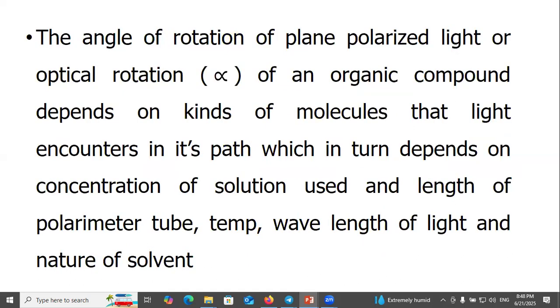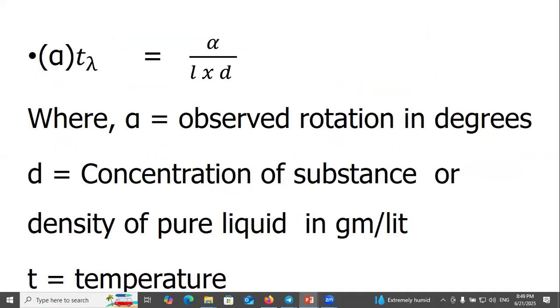The angle of rotation of plane polarized light, or optical rotation of an organic compound, depends on the kinds of molecules that light encounters in its path, which in turn depends on the concentration of the solution, the length of the polarimeter tube, temperature, wavelength of light, and nature of solvent. Specific rotation alpha T lambda equals alpha over L into D, where alpha is the observed rotation in degrees, D is the concentration of substance or density of pure liquid, and T is the temperature.